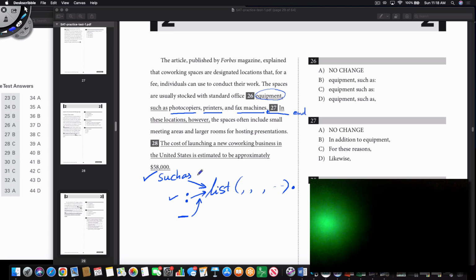Now if you do use "such as," there should not be any punctuation after that. This is very important. After "such as," you should get straight into the list without putting any punctuation. So you notice B is wrong because it has a colon, C is wrong because it has a colon after "such as," and D is wrong because it has a comma after "such as." So the correct answer choice here is the original one, which is "such as."